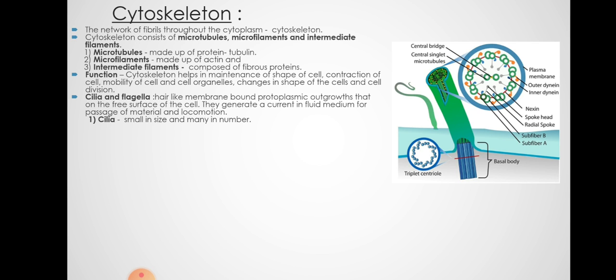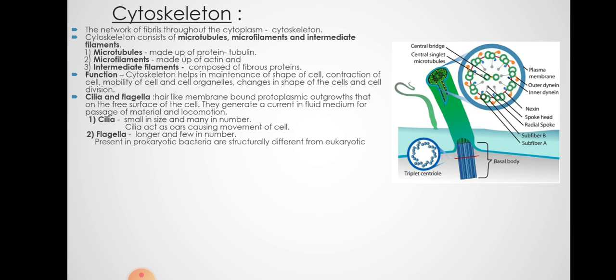Then cilia and flagella are certain structures which provide motility to the cell. They are hair-like membrane-bound protoplasmic outgrowths that are present on the free surface of the cell. Now cilia, like in paramecium, if you have seen, they have cilia covered all over the body. The cilia produce a current in the aquatic medium and the paramecium can swim from one place to another. So they create a current in the fluid medium. The cilia are smaller in size and many in number. They act as oars causing movement of the cell. Flagella are longer and few in number.